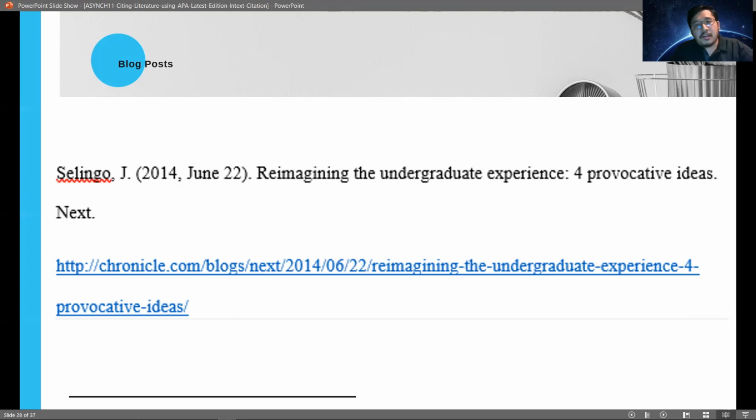Now, let's say that your cited text is from a blog. Again, we have to state the name of the author, or in this case, the author of the blog. Then it's followed by the publication date, or the date when the blog entry was published. And then we state also the name of the blog post. After that, we state the name of the blog and then the hyperlink where we have accessed this particular blog post.